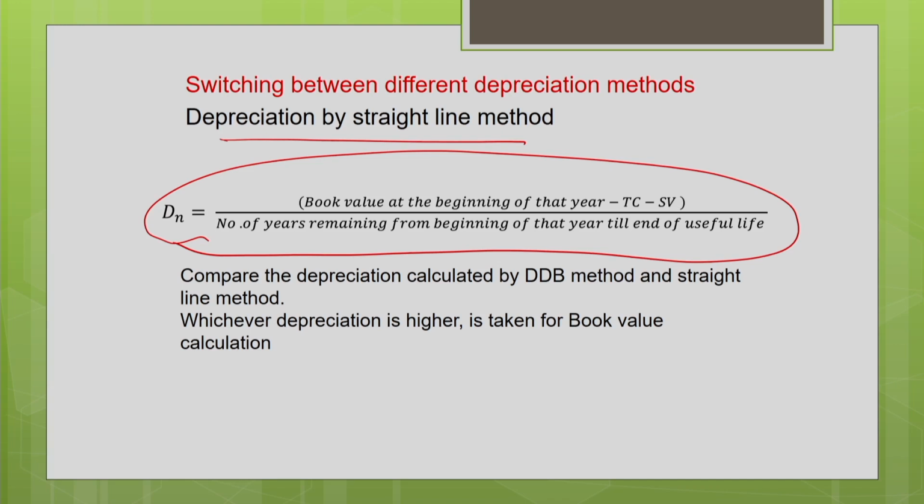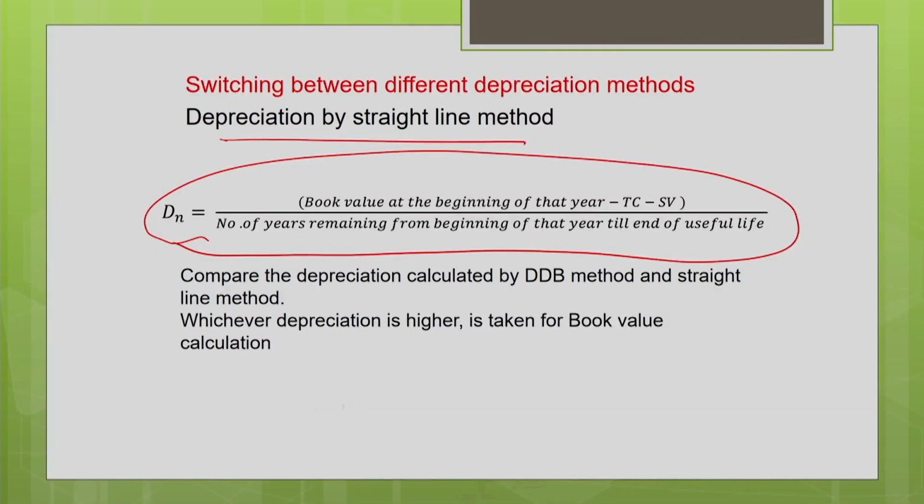So this will give you the annual depreciation when we do the switching process. You have to note that even when you go for the straight line method, depreciation every year is going to be different in this approach. When we work out the illustration, you will understand better.